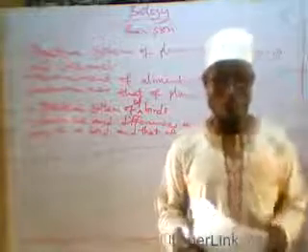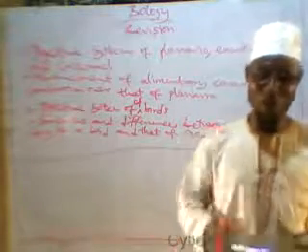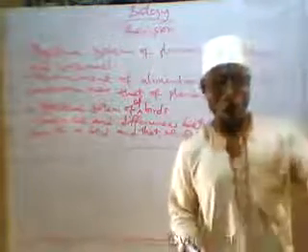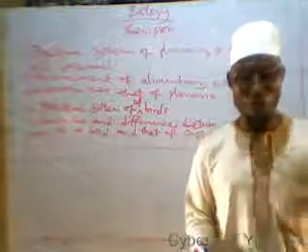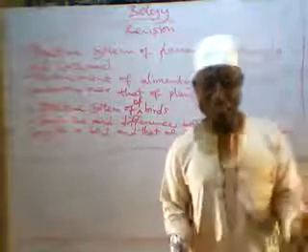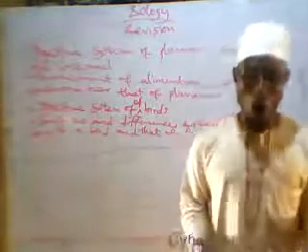Then we talked about the need for transportation. Transportation is needed for the transport of materials from where they were produced to another part of the body where they are excreted, stored, or used.